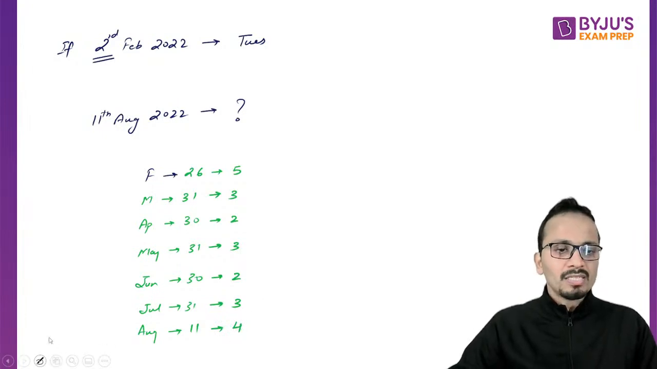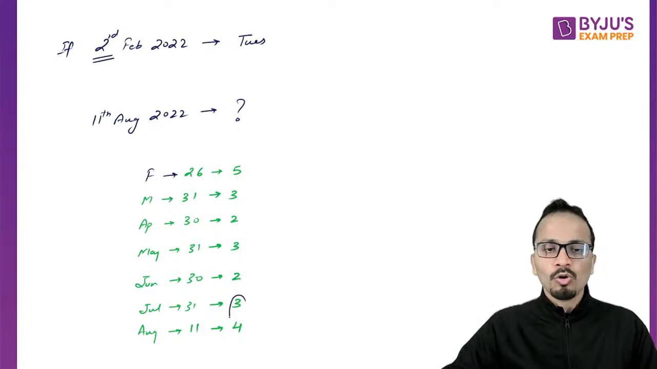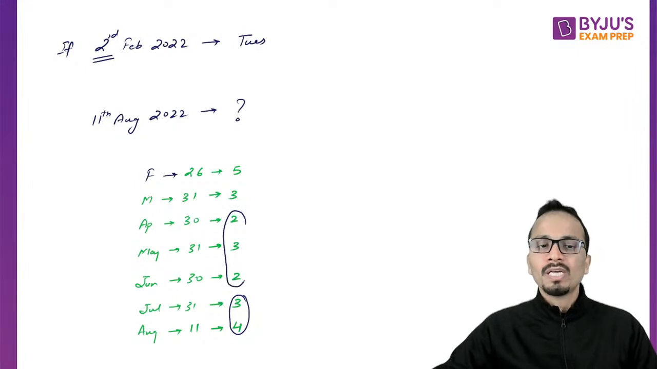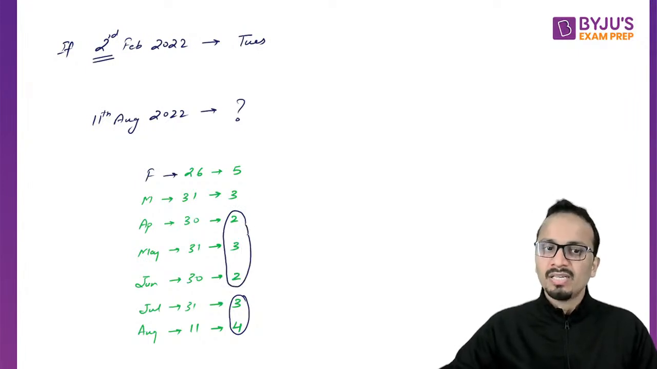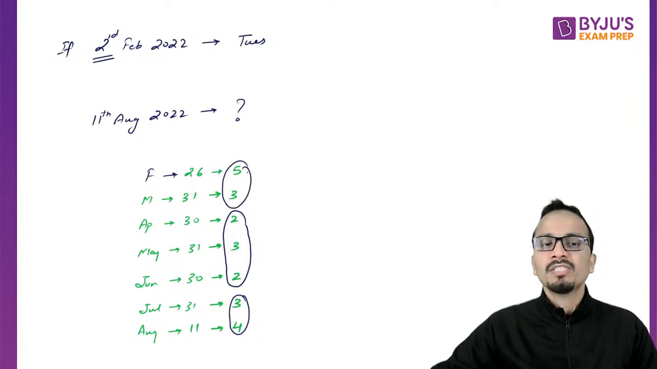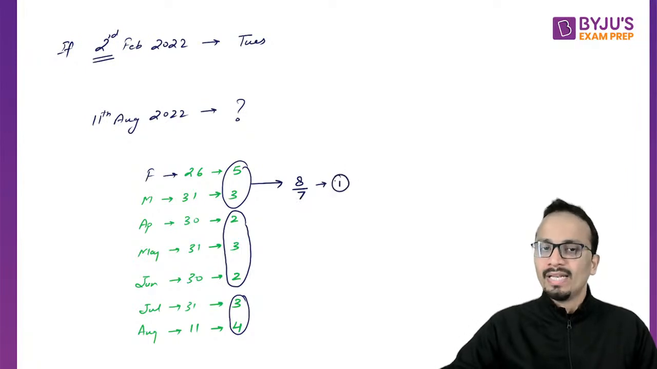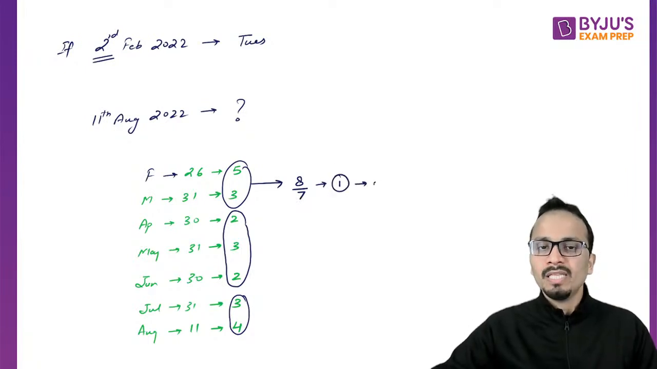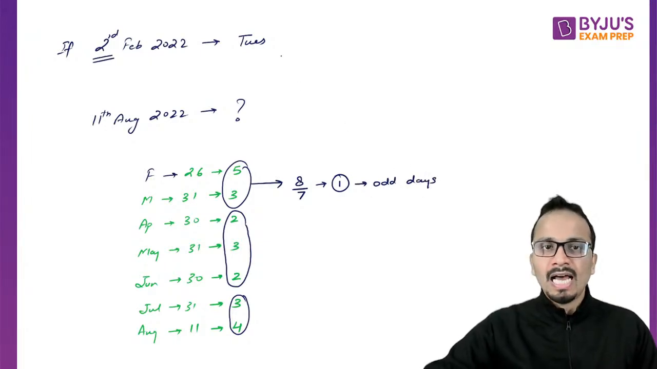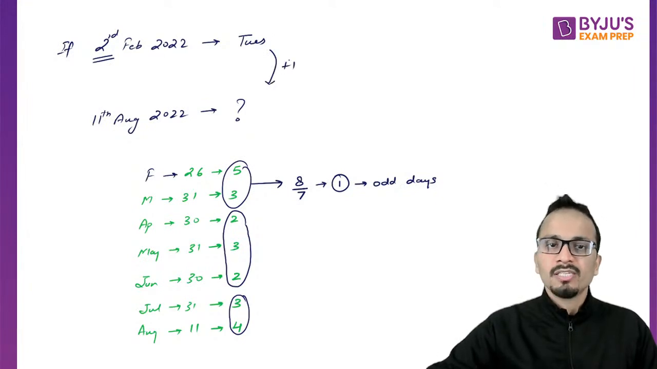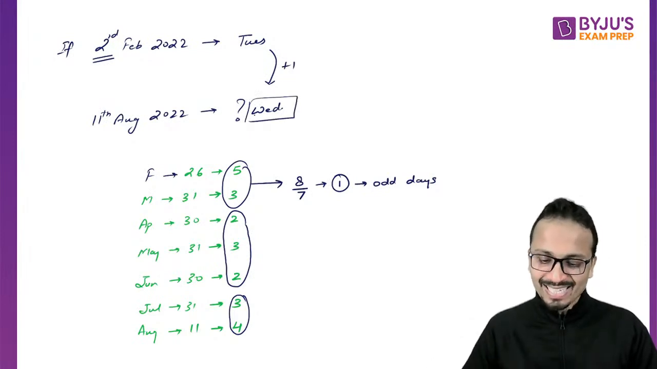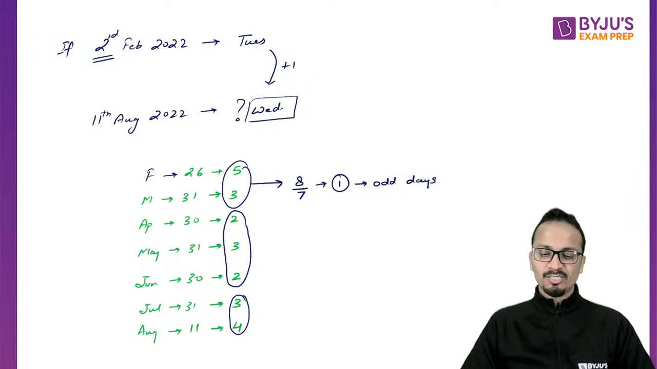Now make groups of 7. So 4 plus 3 will become a 7, can be eliminated. 2 plus 3 plus 2 will become a 7, can be eliminated. 5 plus 3 is 8. Now 8 when divided by 7, the remainder is 1. So 1 will be the number of odd days. This 1 will be added to Tuesday and the final answer will become a Wednesday. So Wednesday, yes, it's the correct answer. Am I clear?